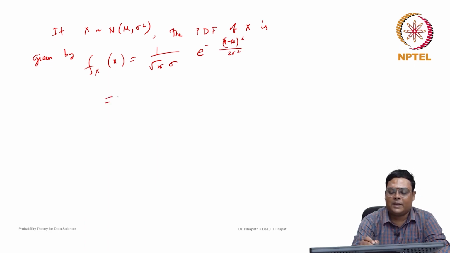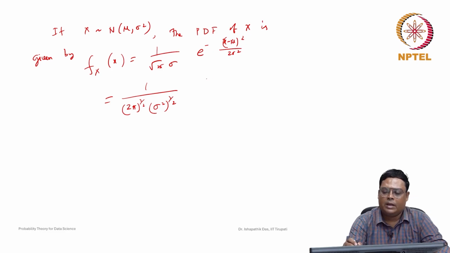That can be represented as 1 by (2 pi) to the power 1 by 2, then sigma replaced by (sigma square) to the power 1 by 2, then e to the power of minus 1 by 2 times (x minus mu) times the inverse of sigma square, that is 1 by sigma square, times (x minus mu).